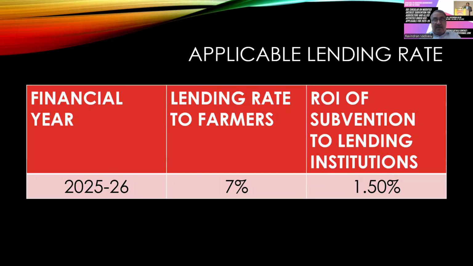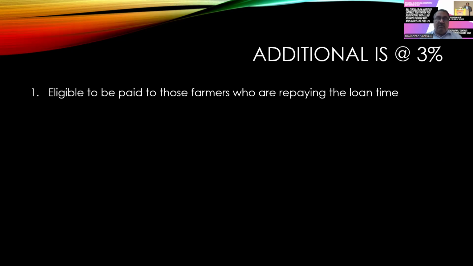And this is the applicable lending rate to the farmers as well as to the lending institutions. For the financial year 25-26, it is 7%. The rate of interest subvention to the lending institution is 1.5%. And now the farmers are eligible to get the additional interest subvention of 3%.